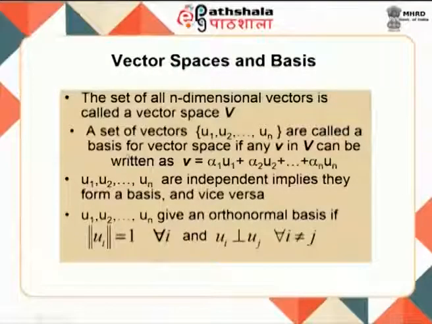The set of vectors u1, u2 to un is called a basis for the vector space if any vector v in the space can be written in this form, v is equal to alpha 1 u1 plus alpha 2 u2 plus alpha n un, where these are independent, which implies they form a basis and vice versa. This is an orthonormal basis if the norm of every ui is equal to 1 for all i.